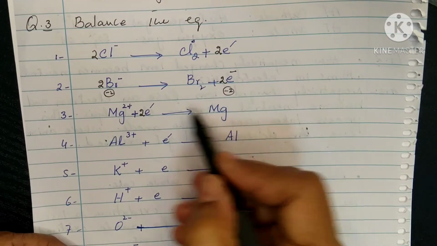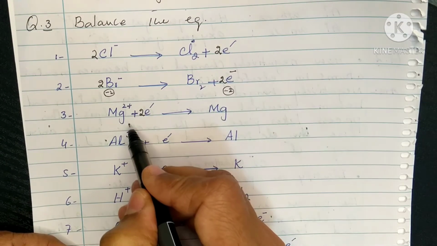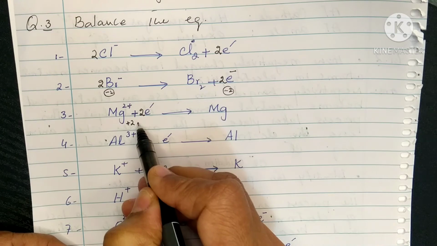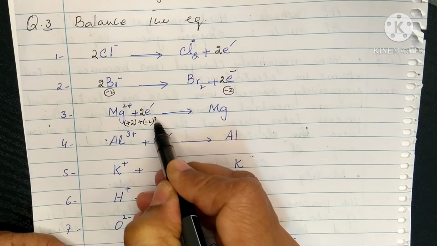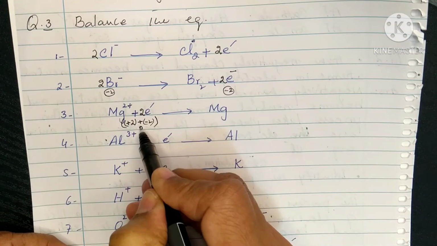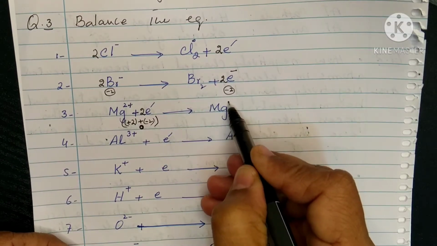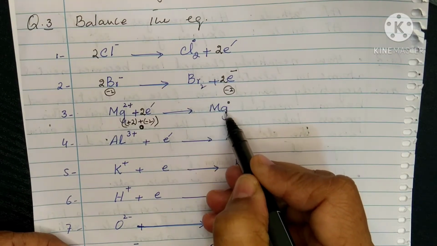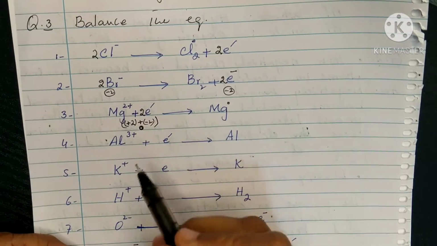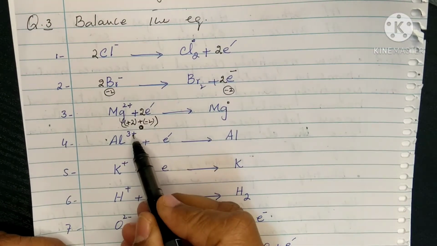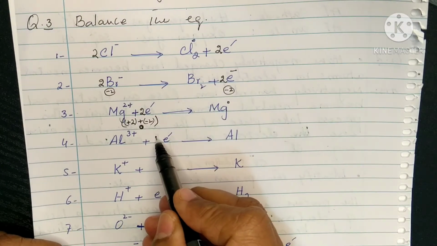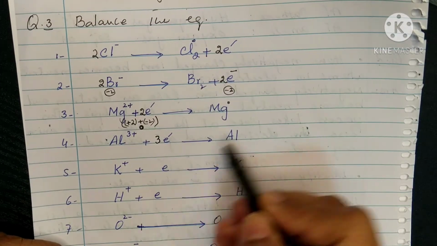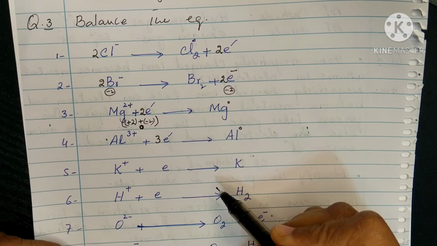And if we see the charge on both sides, here +2 charge plus -2 charge, it means total charge is 0 on this side, and on this side the neutral metal has 0 charge. So this is balanced. Now aluminium 3+, it has +3 charge, so it will gain 3 electrons and convert into the neutral metal.